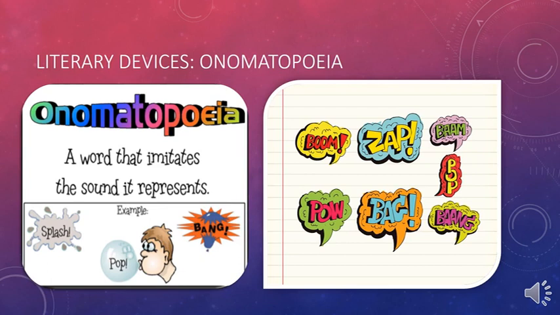For example, when a balloon is exploding, you would say bang, the same sound as the word. Here are more examples like boom, yes, and zap, when you get an electric shock, for example. So many examples can be found for these onomatopoeic words.